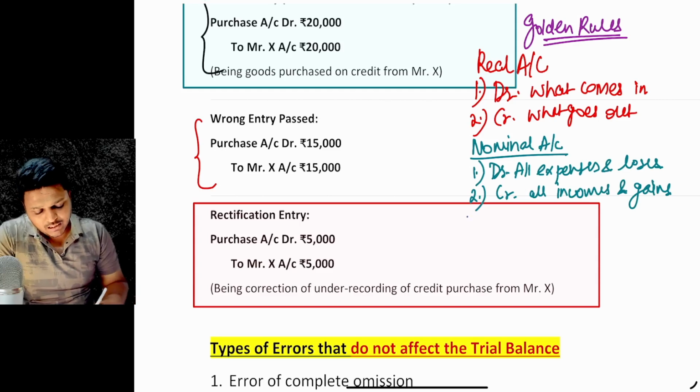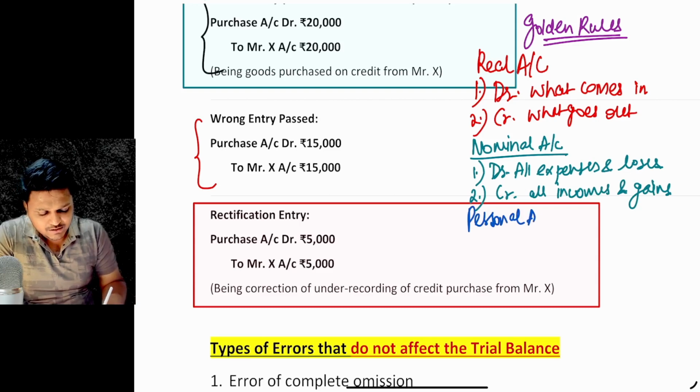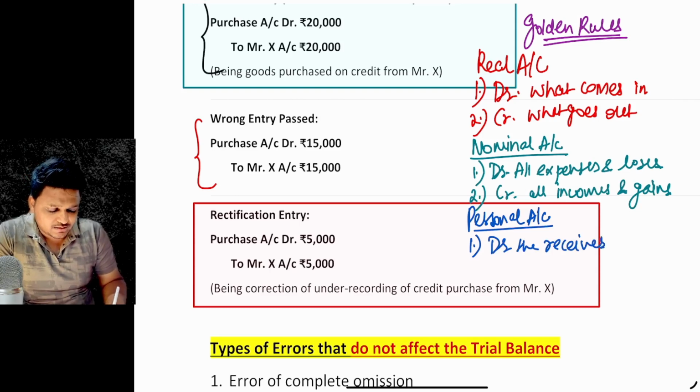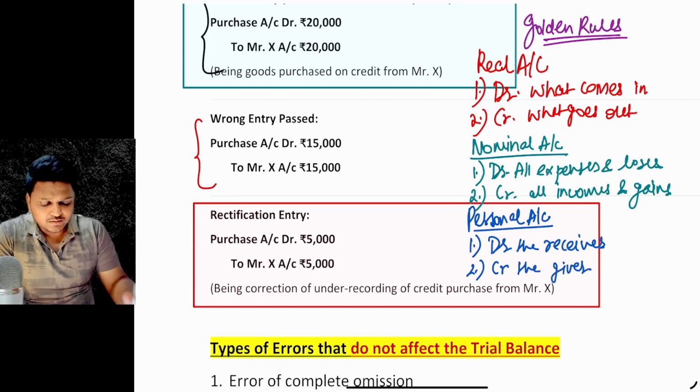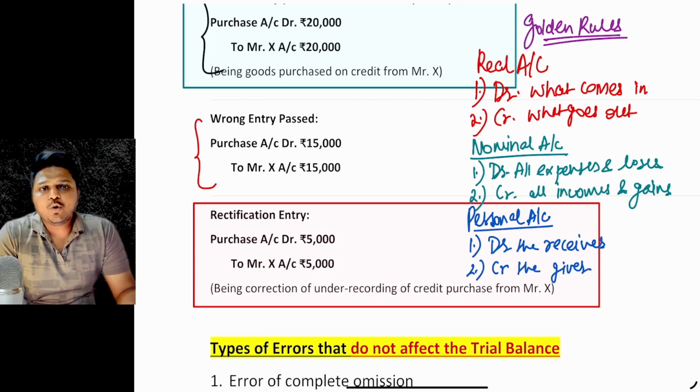And what about the personal accounts? The third category is related to the personal accounts. Debit the receiver, the person who has received the funds is to be debited, and credit the giver, right? So these are the golden rules.